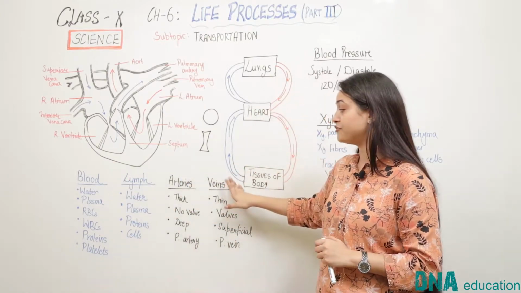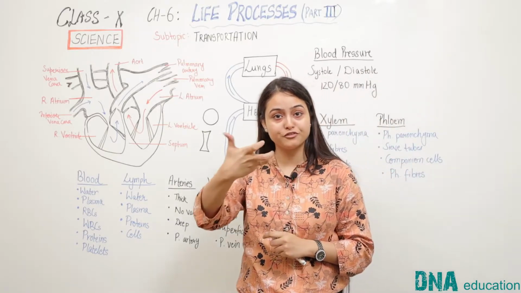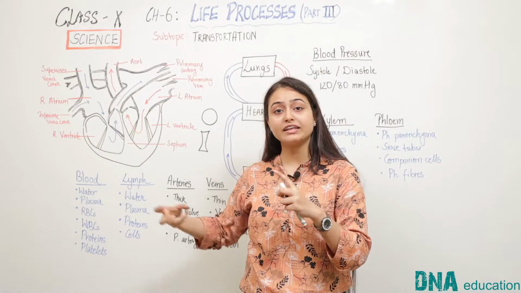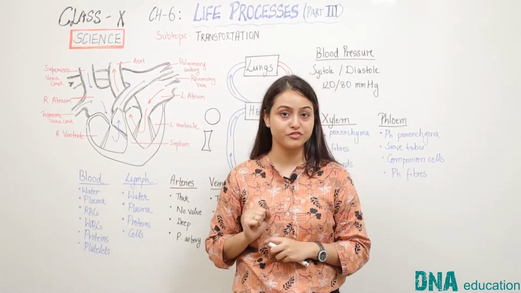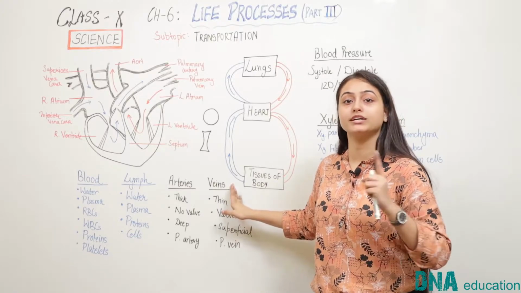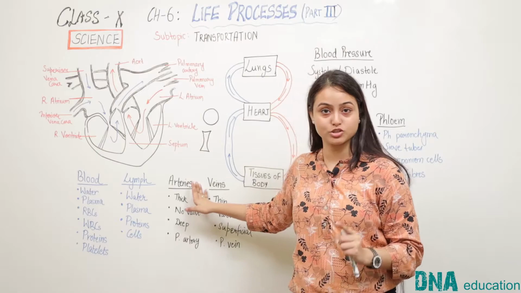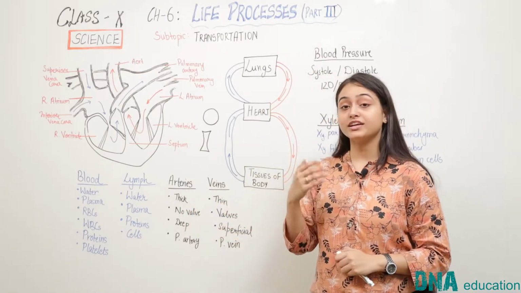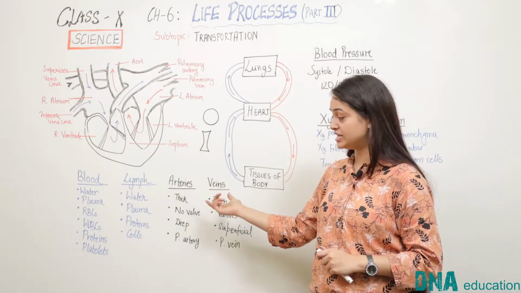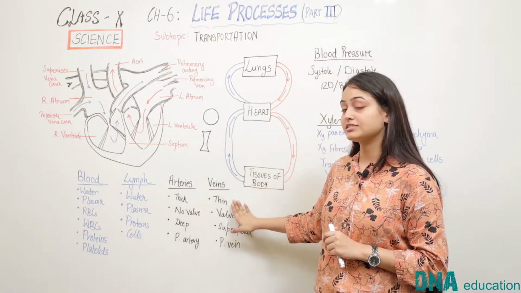On the other hand, veins are those blood vessels which collect blood from different cells of the body and then take it to the heart for purification. So that's why veins carry impure or deoxygenated blood while arteries carry oxygenated or pure blood. There are various other differences between these two. First, arteries are quite thick while veins are thin.